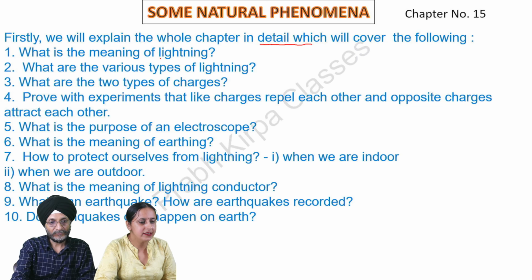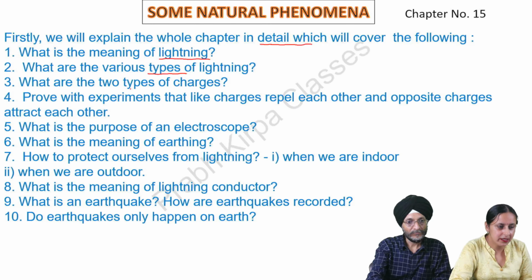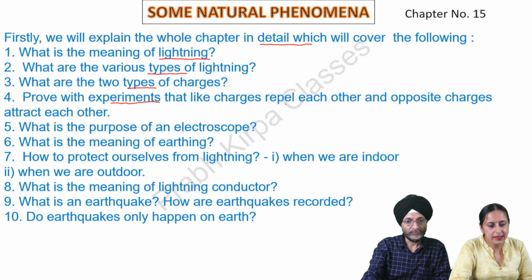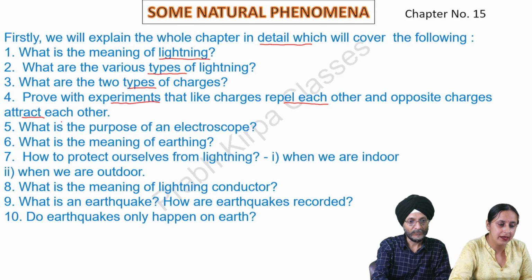Number 1, what is the meaning of lightning? Question number 2, what are the various types of lightning? Question number 3, what are the two types of charges? Question number 4, prove with experiments that like charges repel each other and opposite charges attract each other. Question number 5, what is the purpose of an electroscope?